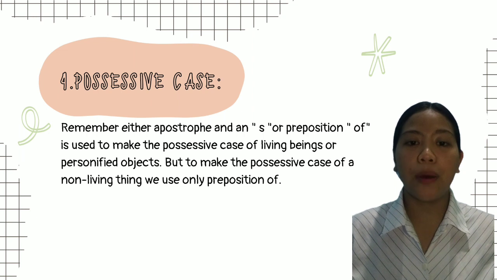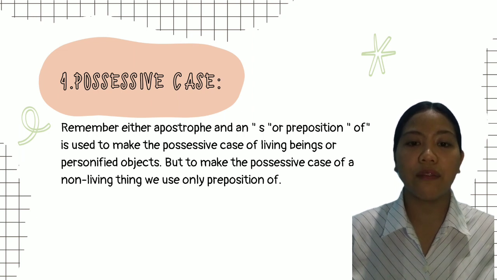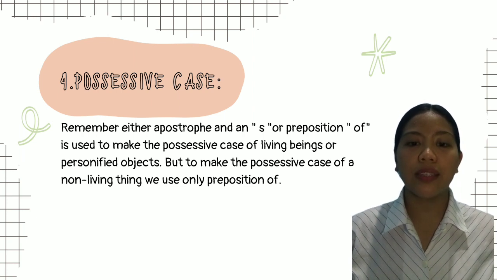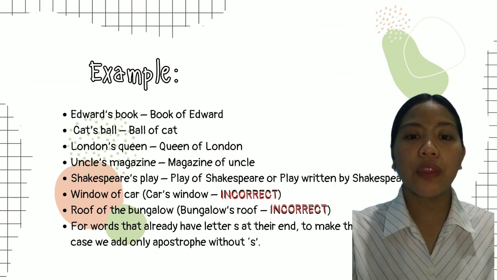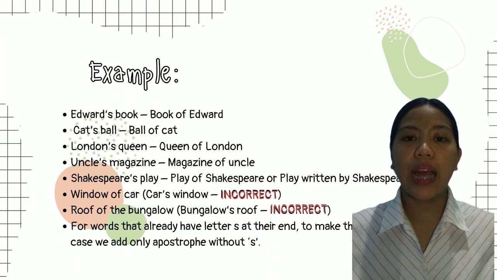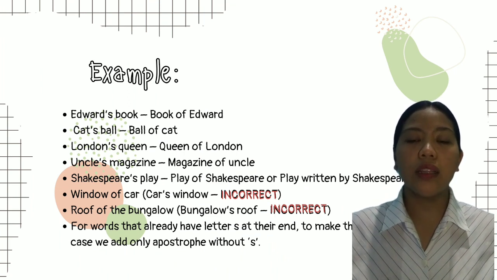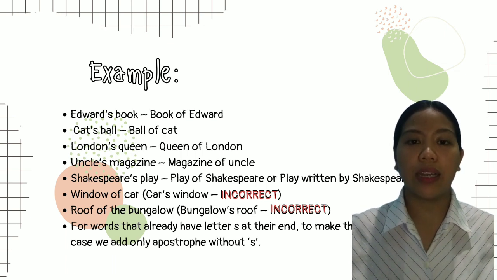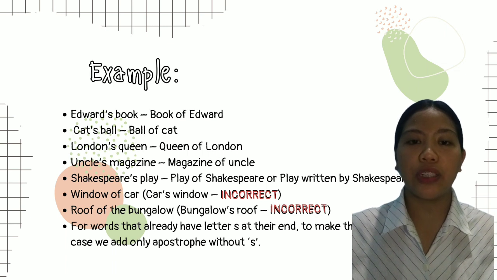Remember, either apostrophe and an s or the preposition of is used to make the possessive case of living beings or personified objects. But to make the possessive case of a non-living thing, we use only the preposition of. For example, Edward's book, book of Edward. Cat's ball, ball of cat. London's queen, queen of London. Uncle's magazine, magazine of uncle. Shakespeare's play, play of Shakespeare or play written by Shakespeare.